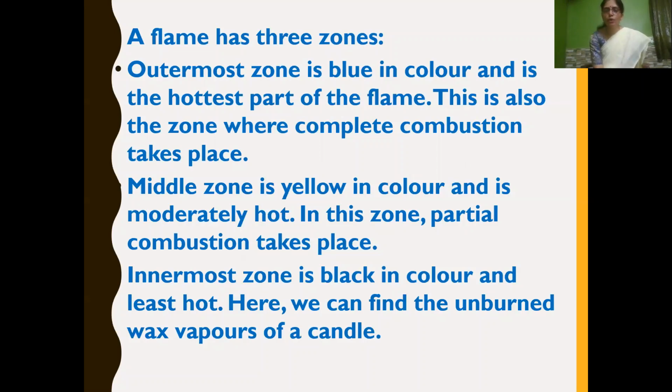It is least hot, and here we can find the unburnt carbon particles or unburnt wax vapors of the candle. Generally, unburnt particles of a few substances will be present in the innermost zone of a flame.